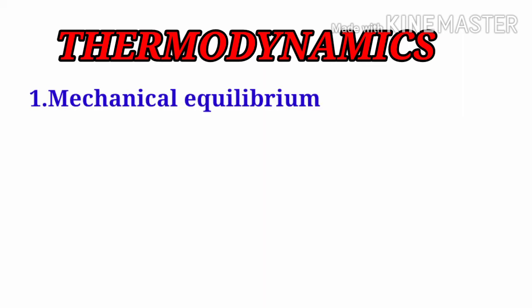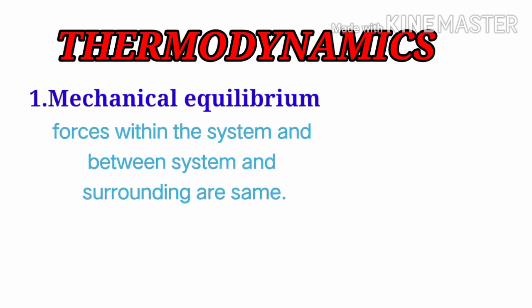Now students, each of these three types of equilibrium we will see one by one in detail. First of all, we will see the mechanical equilibrium. The definition of mechanical equilibrium is: a system is said to be in mechanical equilibrium if all the forces within the system and between the system and its surroundings are the same.